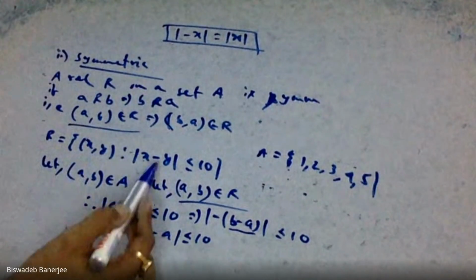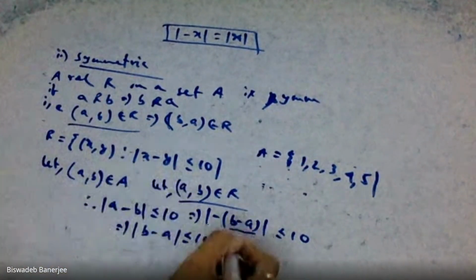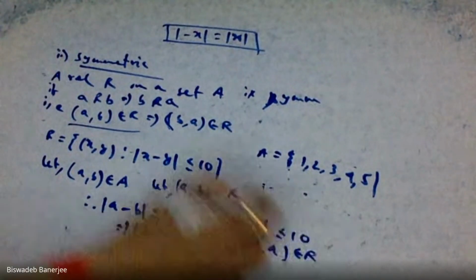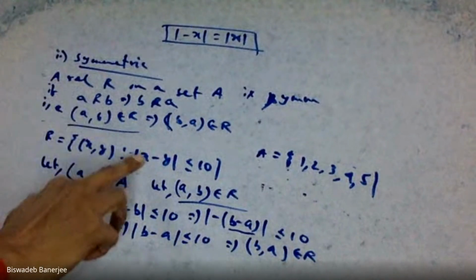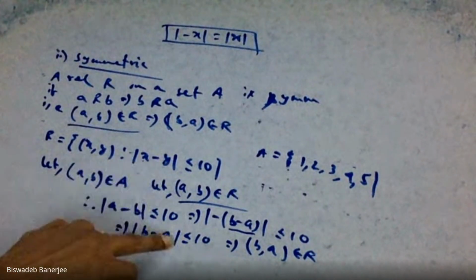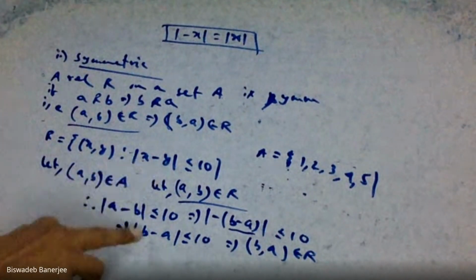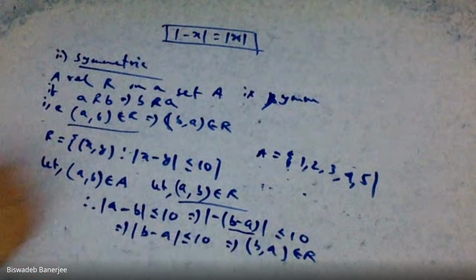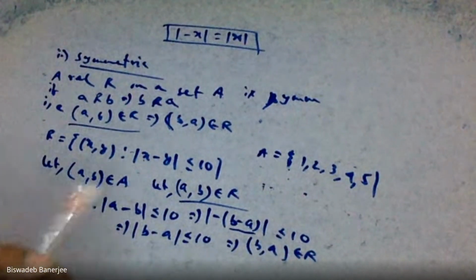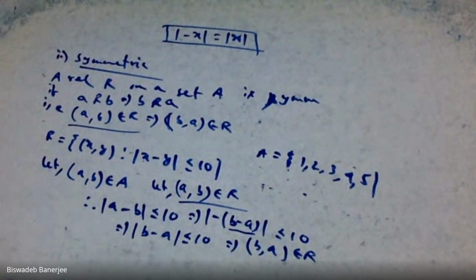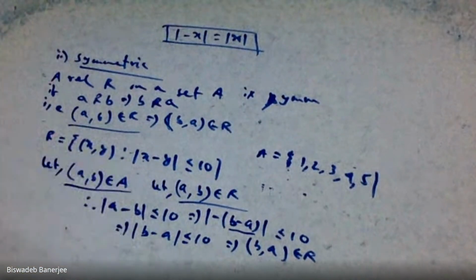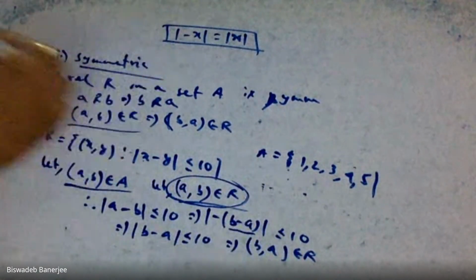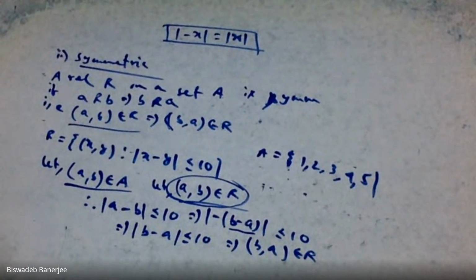Here x equal to b and y equal to a. That means we can write b comma a is in this relation. Why? Because here our x equal to b, here our y equal to a. So we can write b comma a is in relation. Assuming a comma b belongs to R, we obtain b comma a belongs to R. That means it is a symmetric relation.